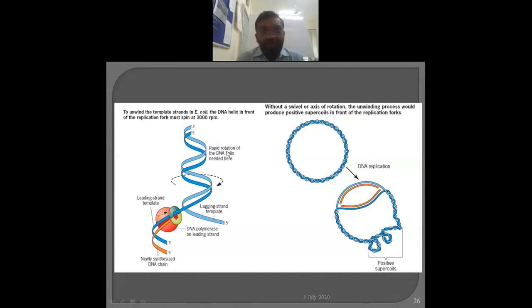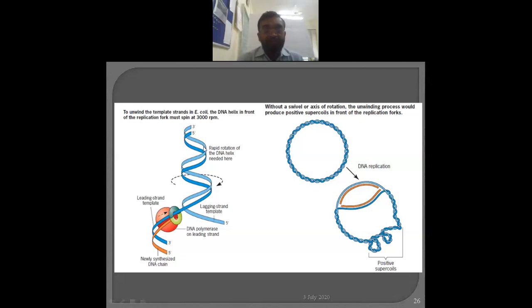I have already given the idea in the previous lecture that topoisomerases are of two types. One topoisomerase has the ability to break both DNA strands, and the other has the ability to break only a single strand. So this DNA gyrase is the other type. Now what happens, suppose this particular point is broken, automatically this unwinding stress gets relieved. This is referred to as the swivel mechanism.